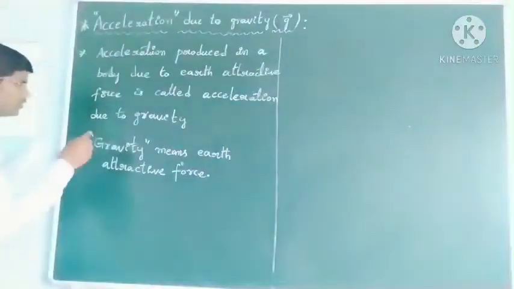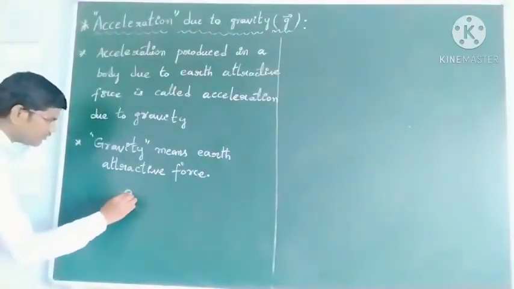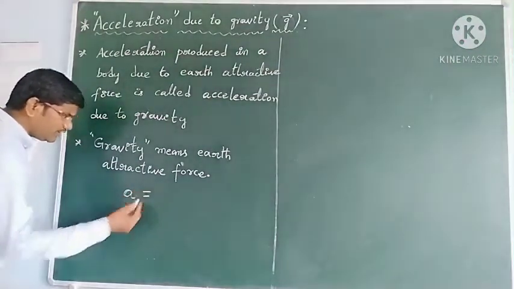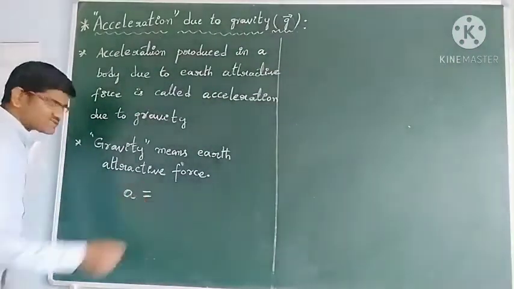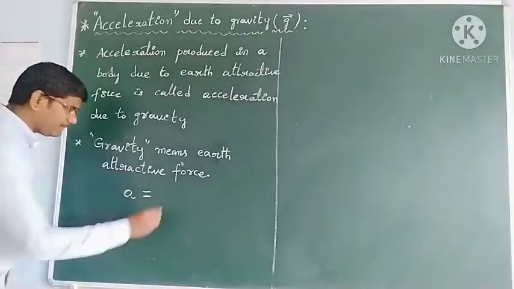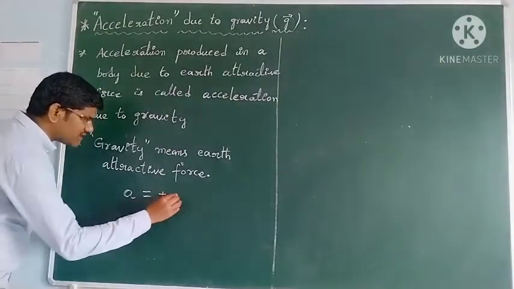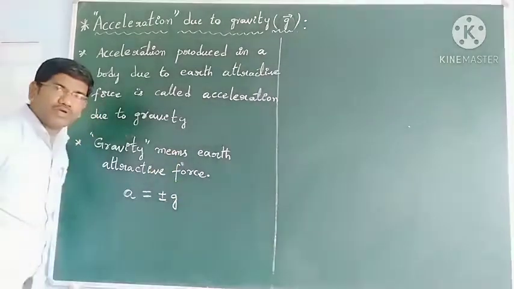So we know that acceleration we denote with the letter A, but that A is equal to plus or minus g.